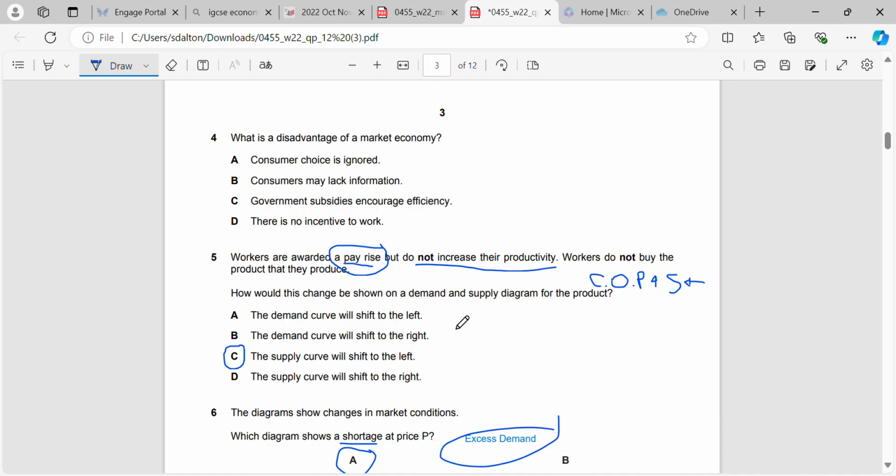Now if the workers increased their productivity, then we might have different shifts in demand or supply. But they tell us they don't increase their productivity, so they're making the same amount of products and the cost of production for the business has gone up.